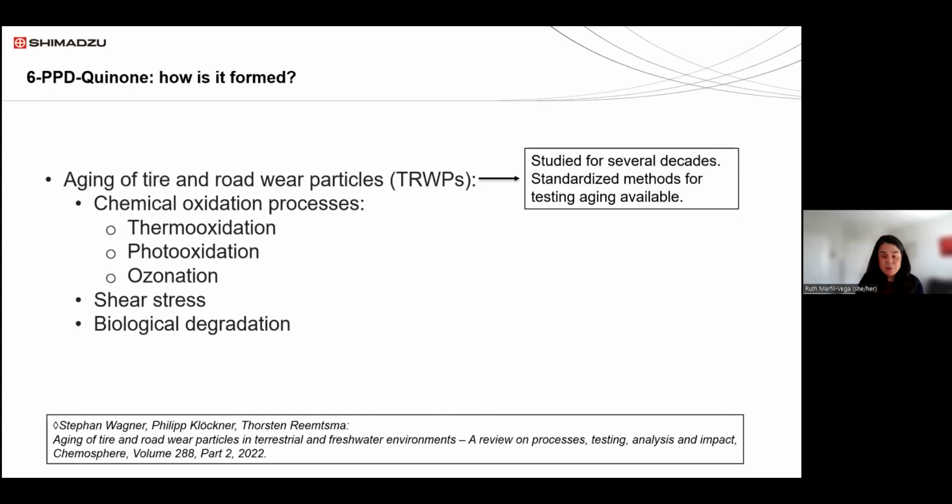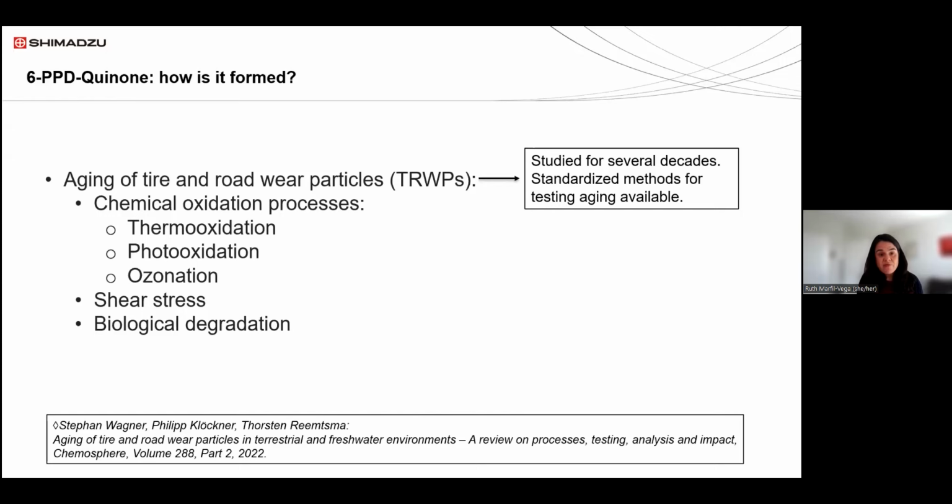As I mentioned, there are several processes that can be involved in the aging and degradation of the tire wear particles and generate different chemicals. Obviously, once you have the tires on the road and you start using them, thermal oxidation is going to be more relevant while you are driving your car. But once the particles are broken and formed, and there is rain, and the water is washing off the particles from the road, and the water becomes the runoff, other processes are going to be more relevant.